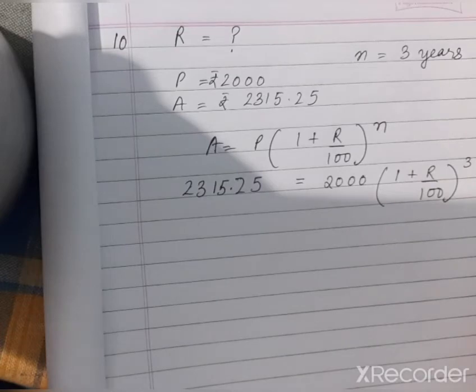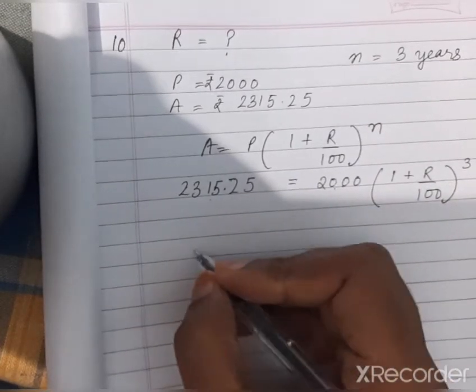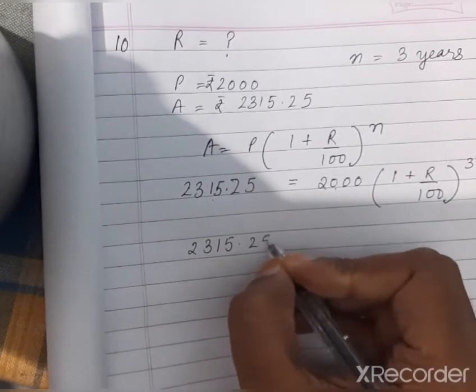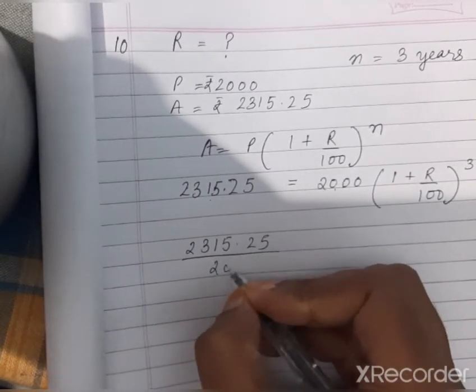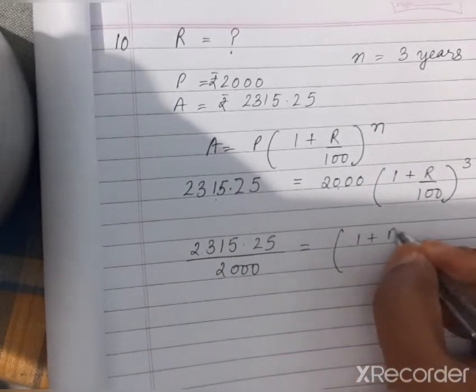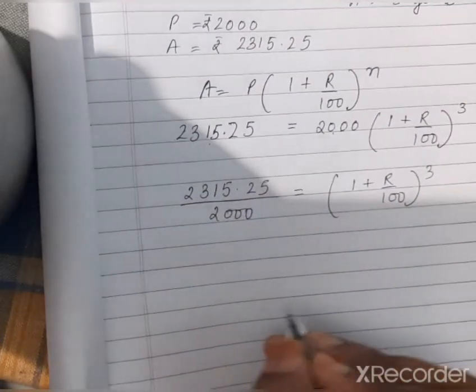Now we can take the 2000 to the other side: 2315.25 upon 2000 equals (1 plus r upon 100) to the power 3. Now this side first we will solve.